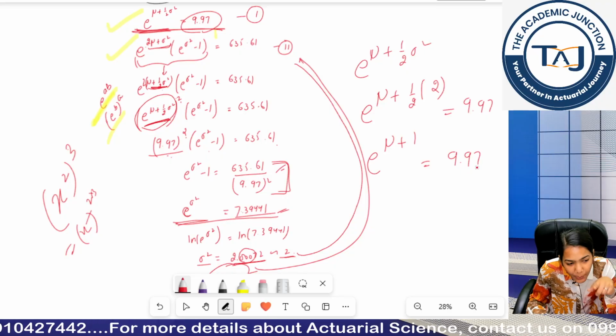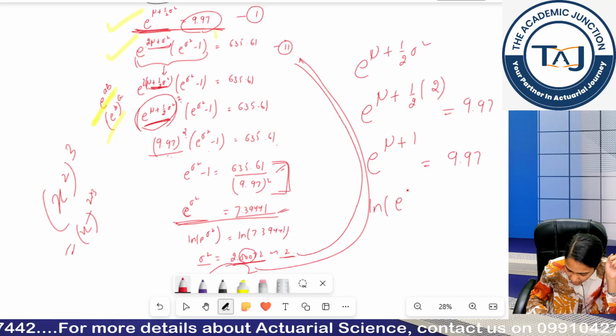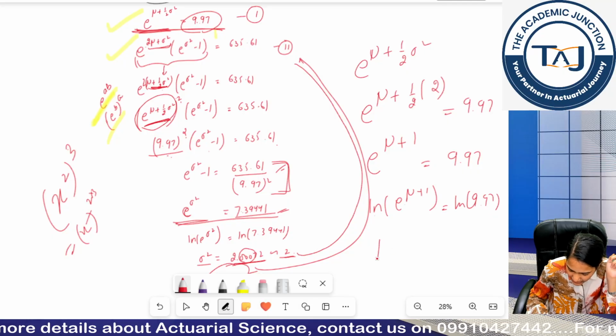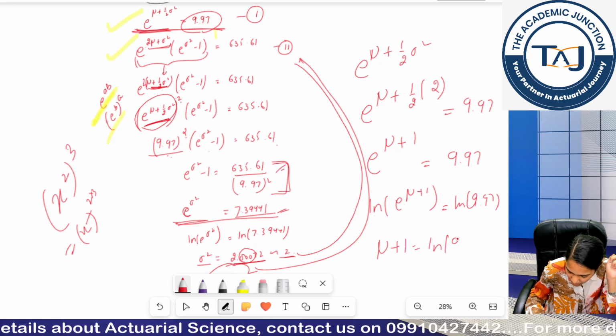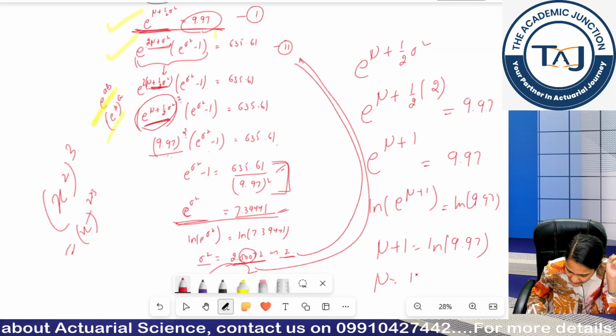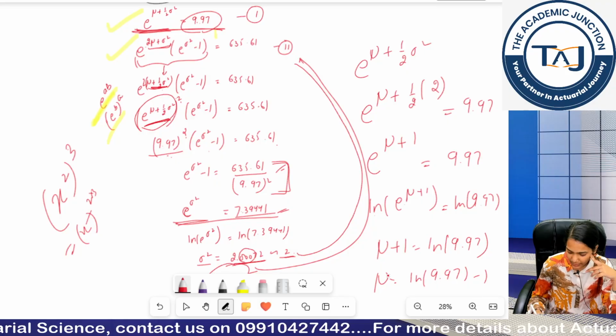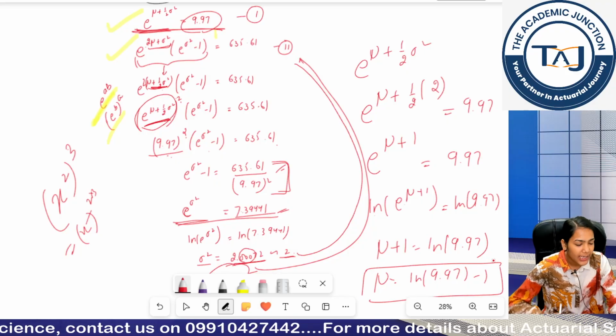Again I will take log both sides. So log of E to the power mu plus 1 is equal to log of 9.97. Log and E cancel out, I get mu plus 1 is equal to log 9.97. Mu is basically log 9.97 minus 1. Now calculate the value of mu. Is this clear now?